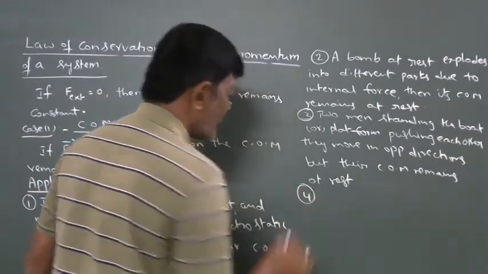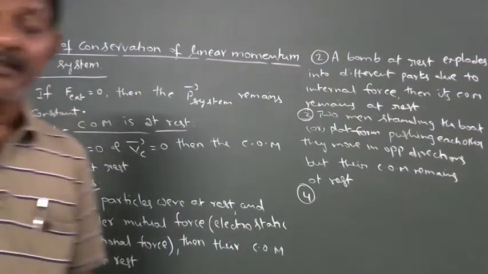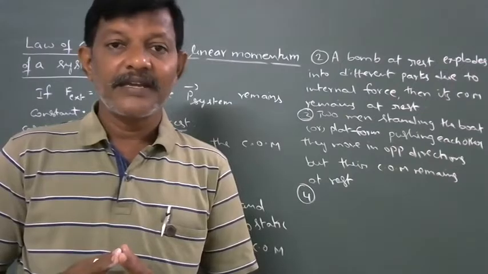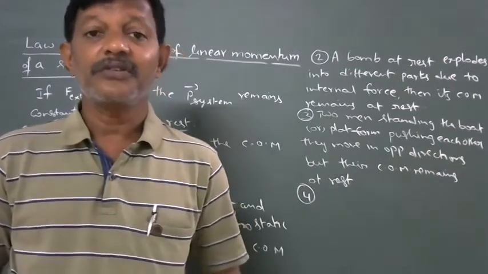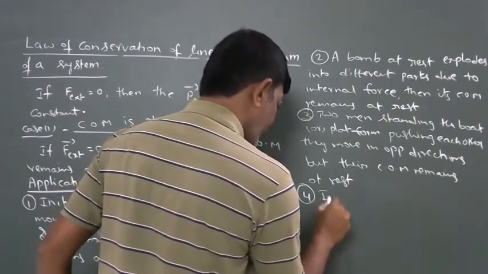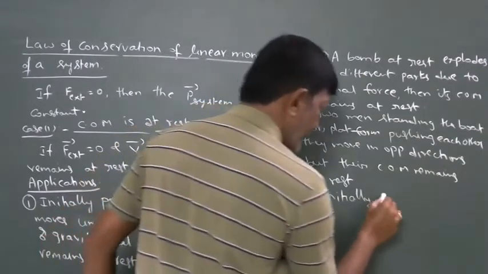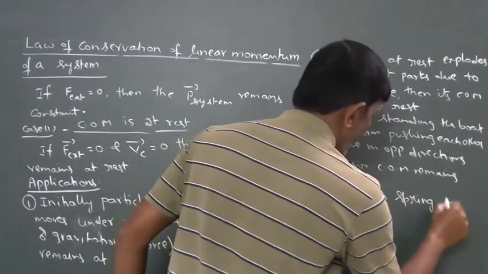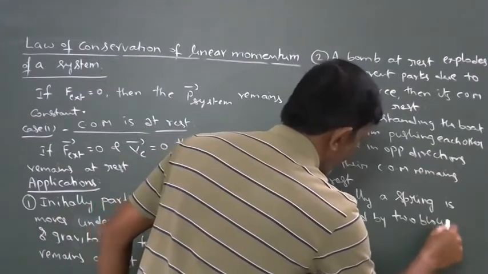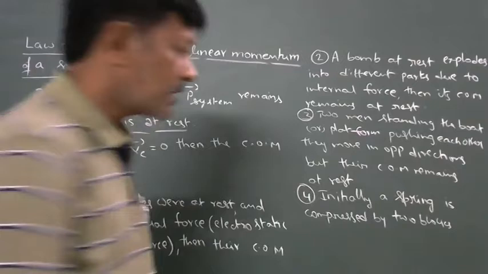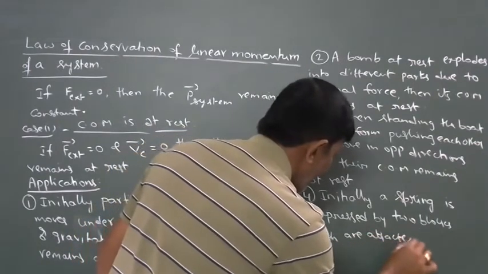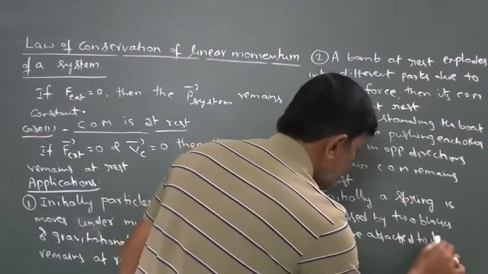Fourth point. Initially, a spring is compressed by two blocks which are attached to its ends.